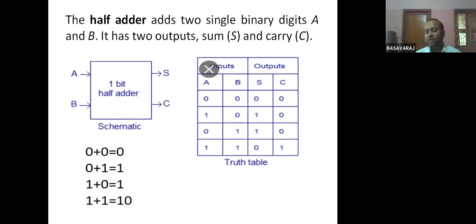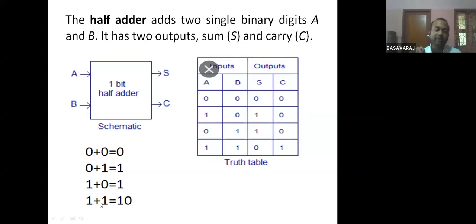But computers always work in zeros and ones. So let us see the binary addition. 0 plus 0 gives 0. 0 plus 1 gives 1. 1 plus 0 is 1. 1 plus 1 is 2.